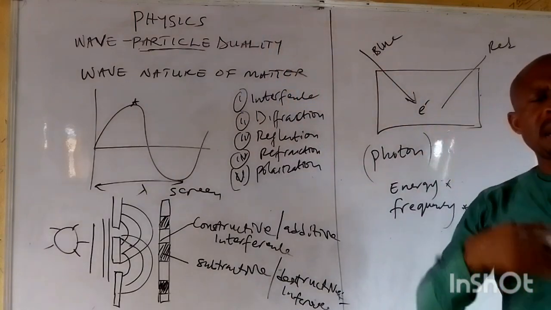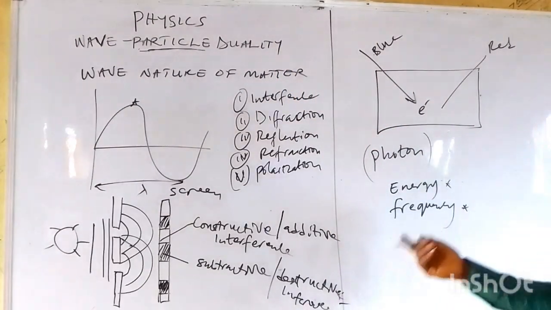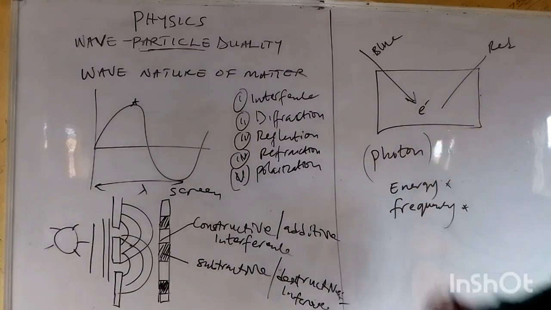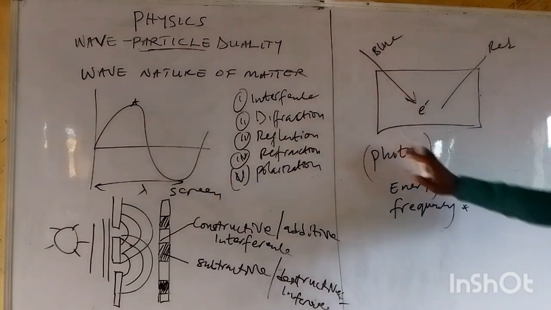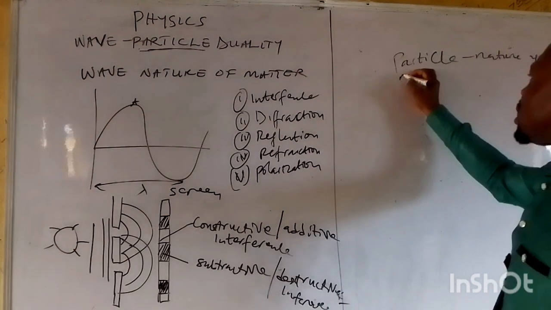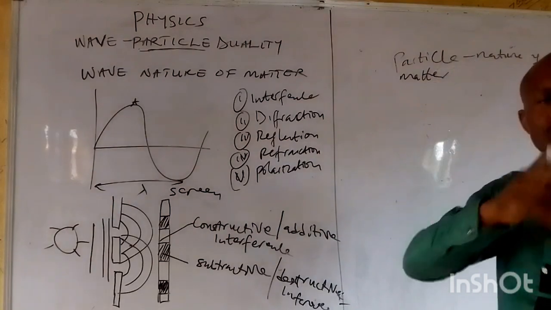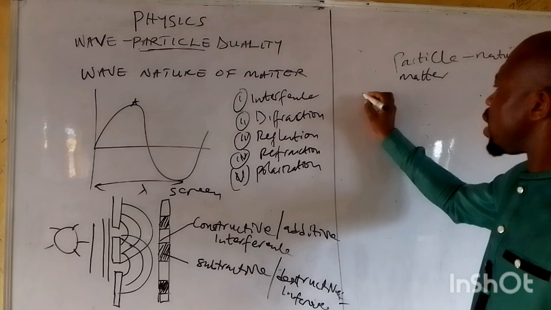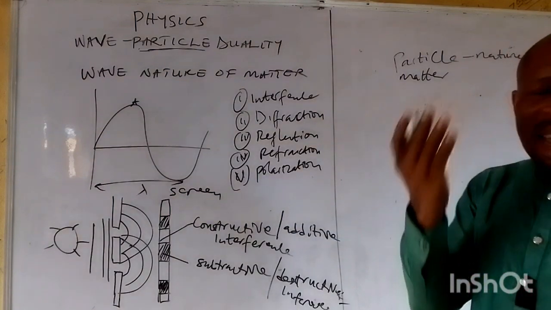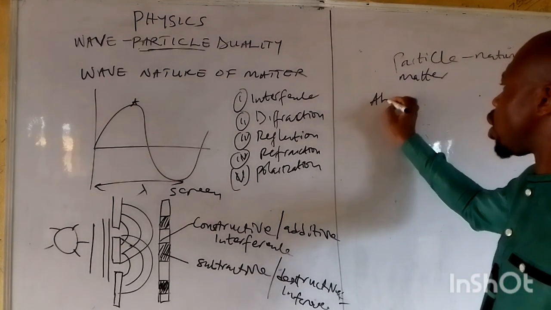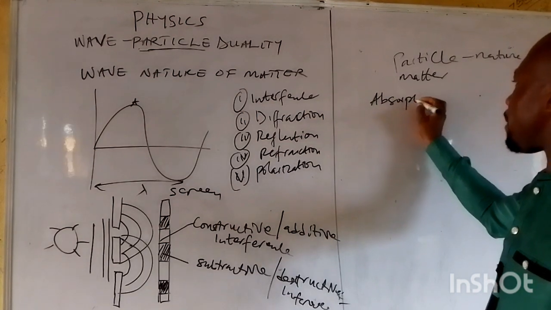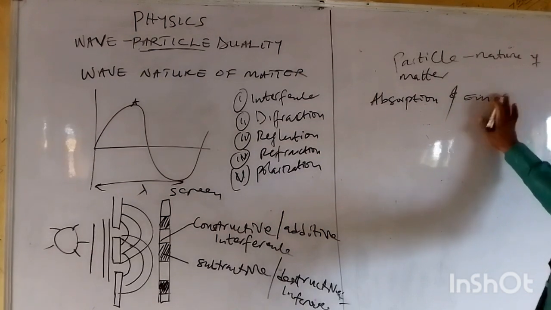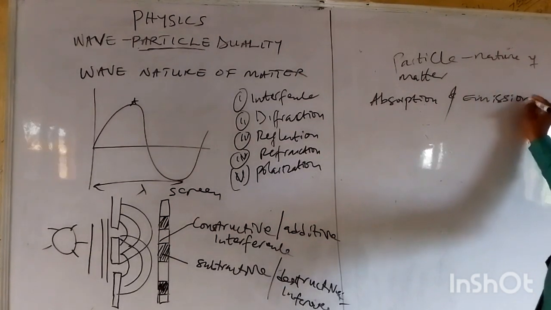In other words, matter as a particle exhibits particle nature characteristics. By the particle nature of matter, it can have the following characteristics: absorption and emission can take place.